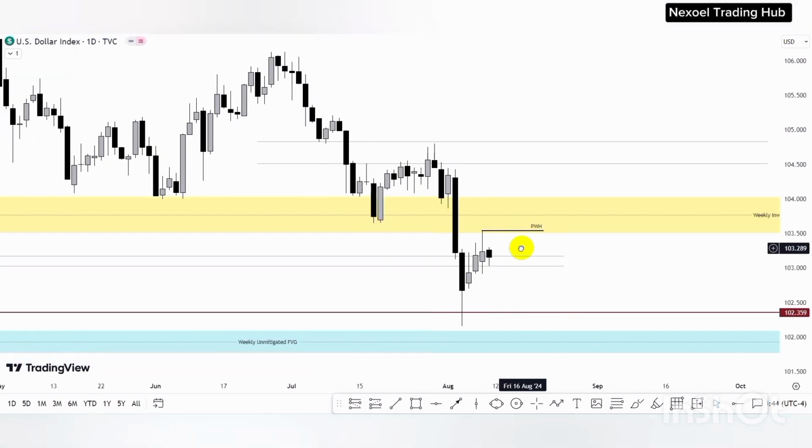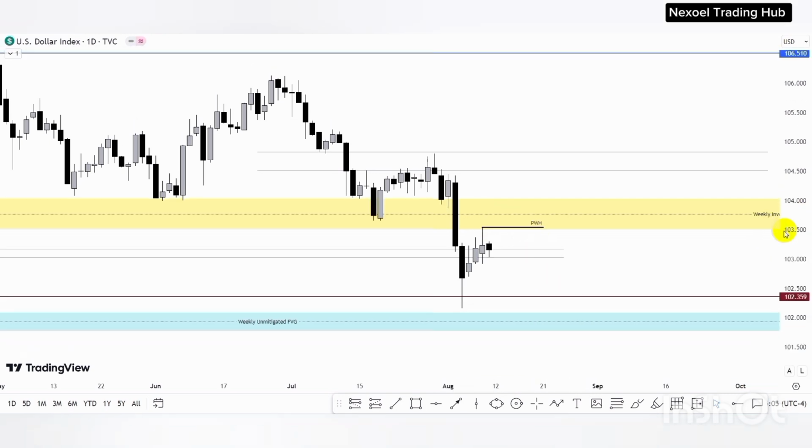So we're looking at price taking out previous week high points, either on Monday or Tuesday. So we're expecting up movements in the dollar index on Monday through Tuesday, or it could just happen on Monday, where price would raid the previous week high, and then we see the push of price to the downside.